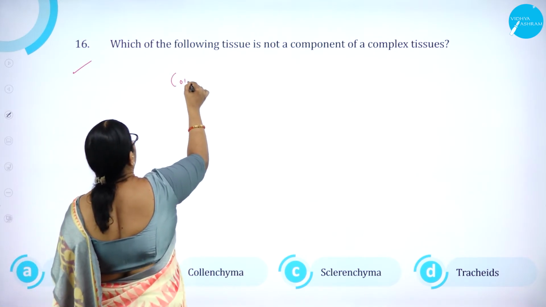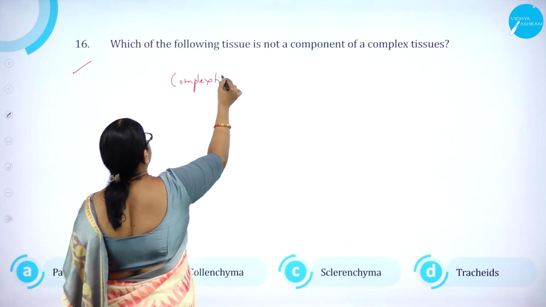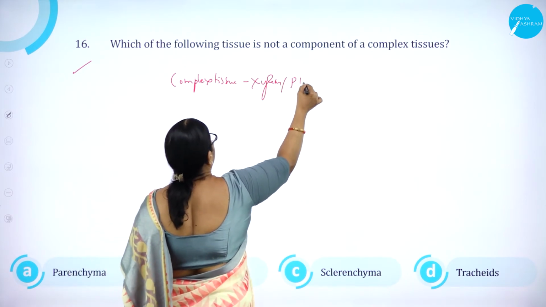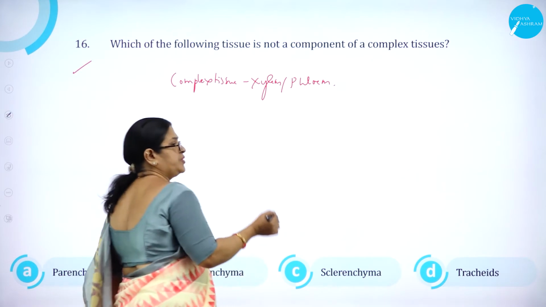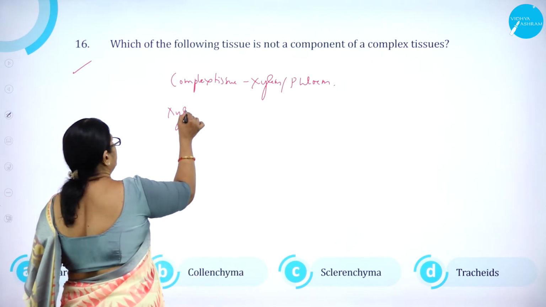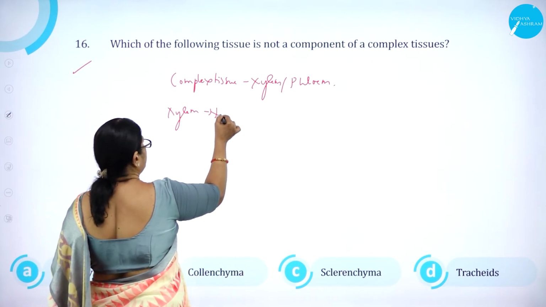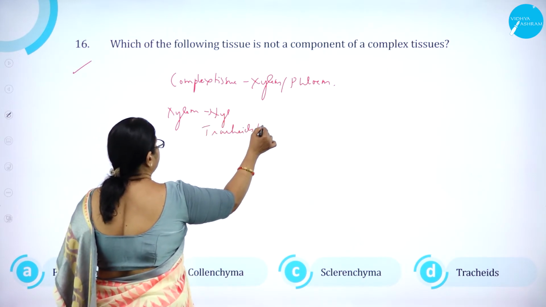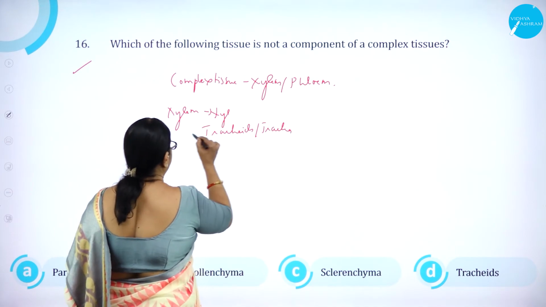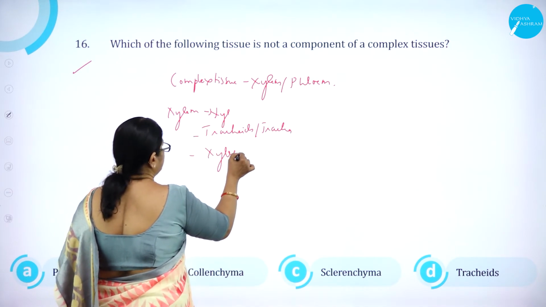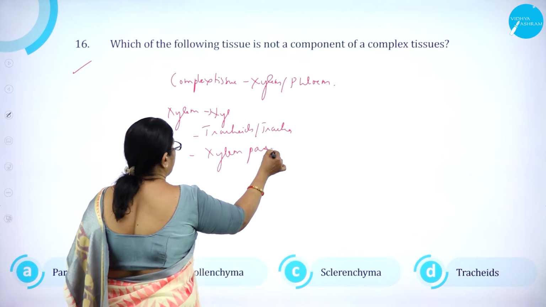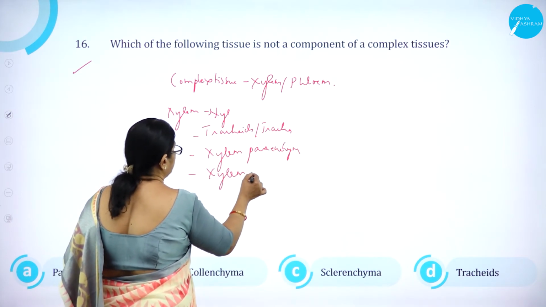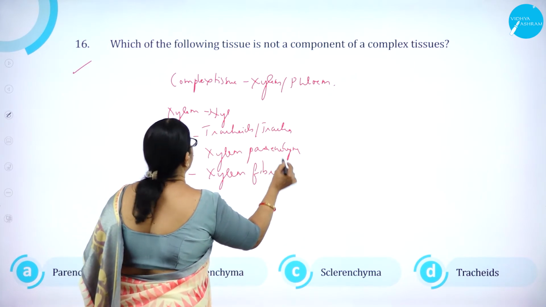So we know that complex tissues are xylem and phloem. So xylem is made up of what? Tracheids, trachea, xylem parenchyma, then xylem fibers.